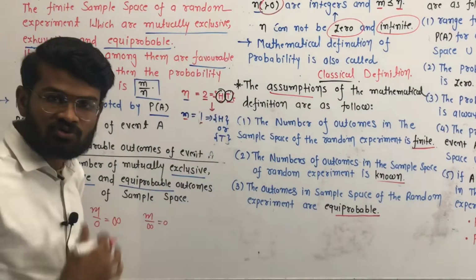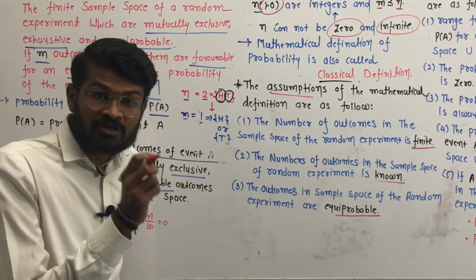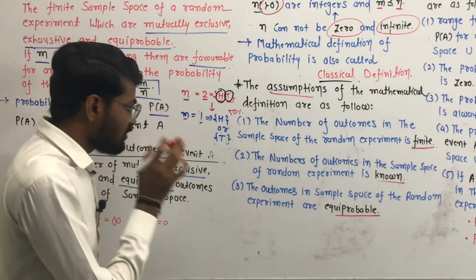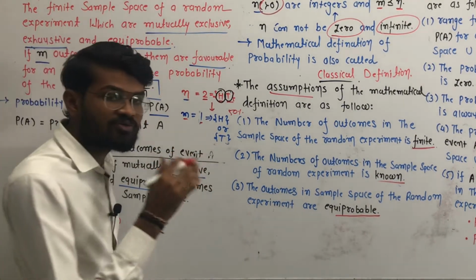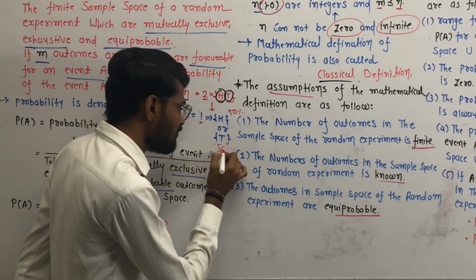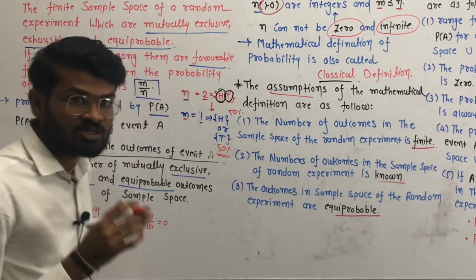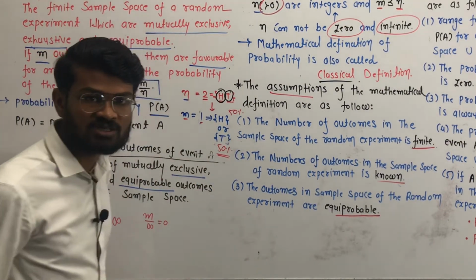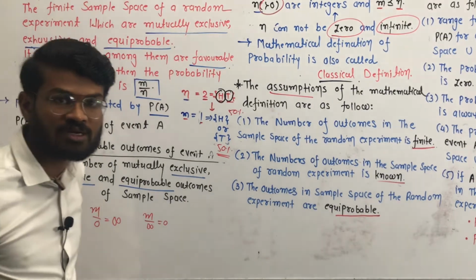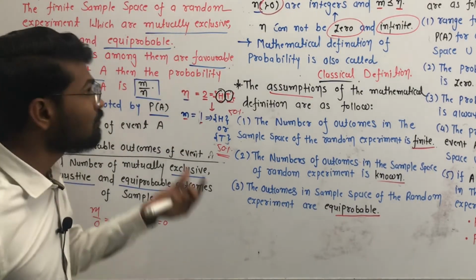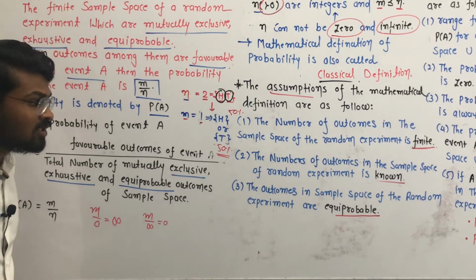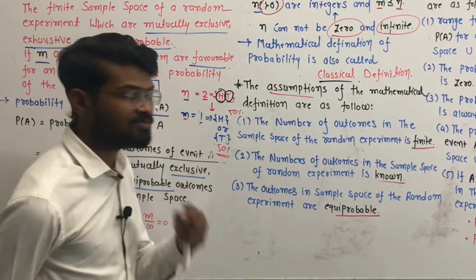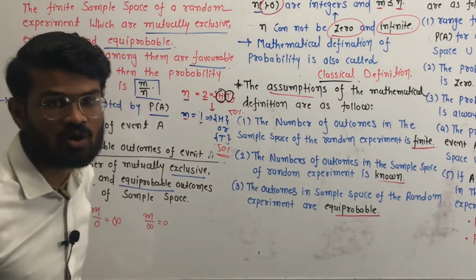Equiprobable means if it was a balanced coin, then the probability of getting head on the coin is 50%. And the probability of getting tail on the coin is also 50%. Here we can see that the probability of getting head and the probability of getting tail are the same, 50-50%. So this event is called an equiprobable event. To give the mathematical definition of probability, our event will be an equiprobable event. These are the three assumptions to give the mathematical definition of probability.